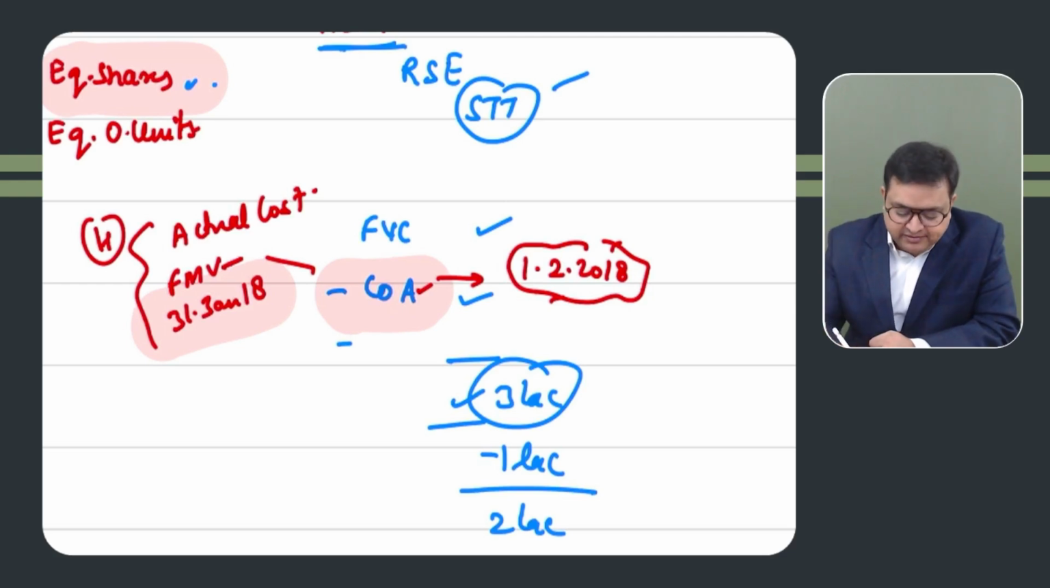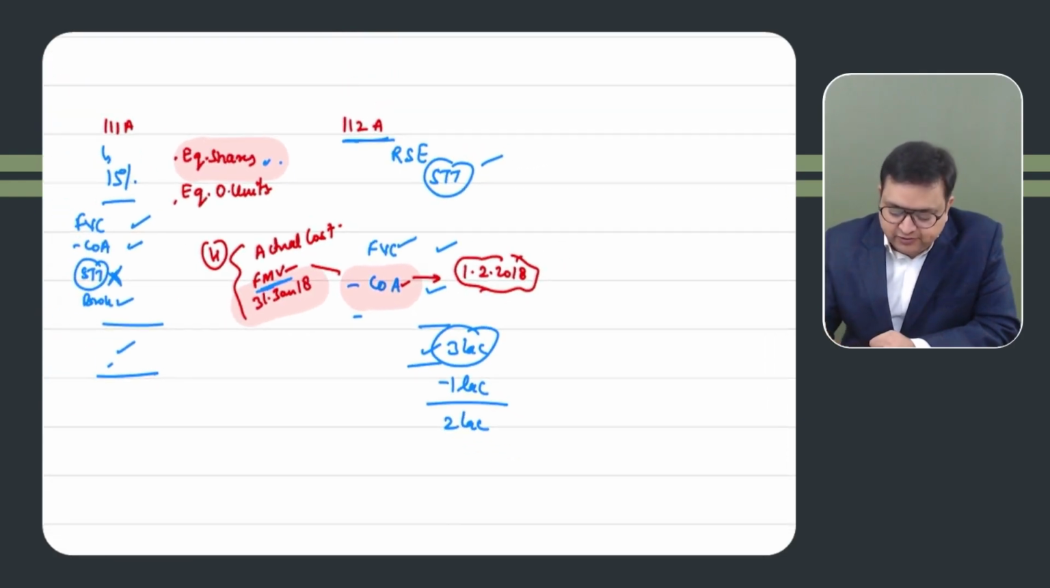Got it? But please remember, this fair market value should not be more than your actual selling price. So it will be limited to your actual selling price. So when you will be taking this fair market value, please remember it should not be more than your actual selling price. So this is important for 112A also.